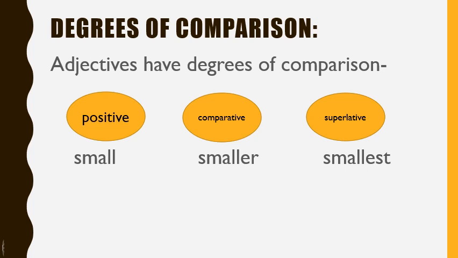Adjectives have degrees of comparison. They are the first one, positive degree, comparative degree, and superlative degree. For example, small, smaller, smallest.